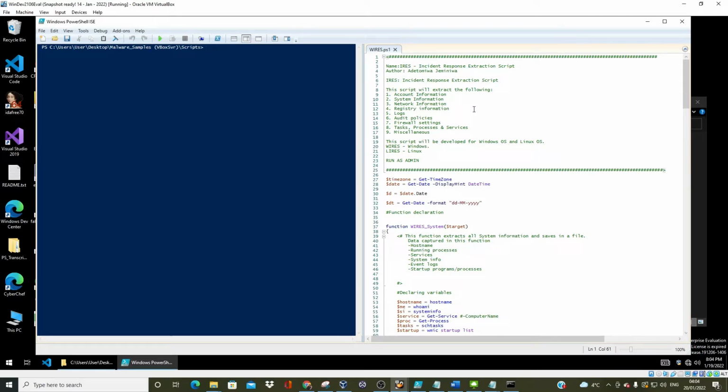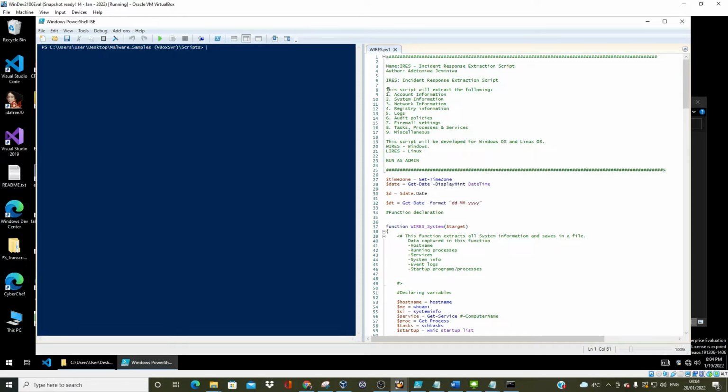So, like I said, this name is Incident Response Extraction Script. I call it IRES. I don't know, whatever you want to call it, but I call it IRES. And IRES is the general name for Linux and Windows. But for this part of the script, which is the Windows side, it's WIRES, because it's Windows IRES, it's WIRES. And the Linux one will be called LIRES or Lyris, whatever.